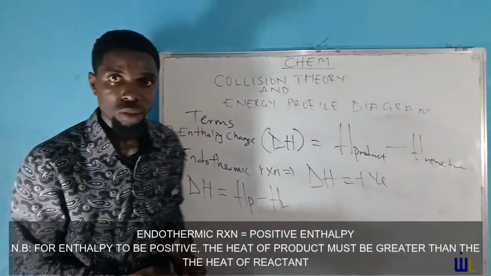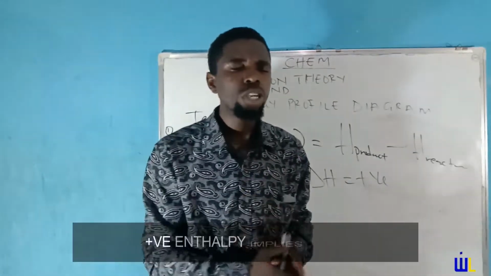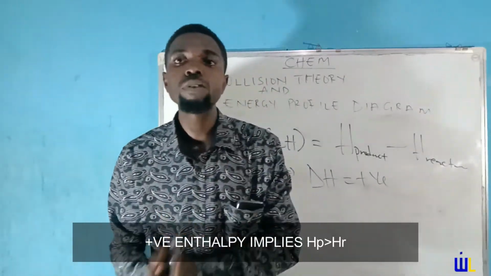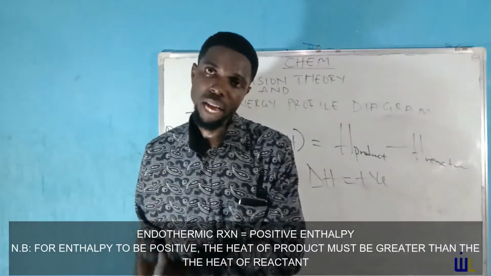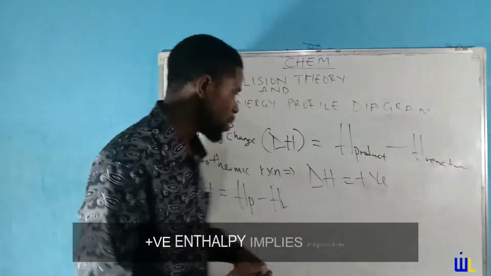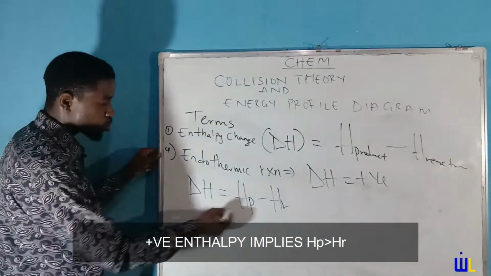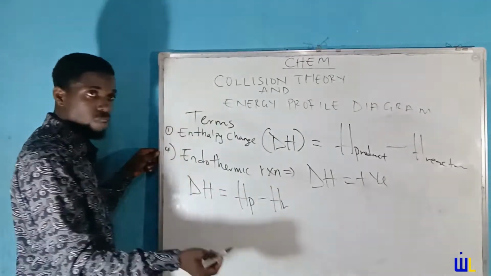For a reaction to be endothermic, enthalpy change must be positive. And if enthalpy change must be positive, the heat of the product must always be greater than the heat of the reactant. So H of P must always be greater than H of R. See what I mean? If we are going to have two values, let's say the heat of product is 7 kilojoules and that of the reactant is 5.